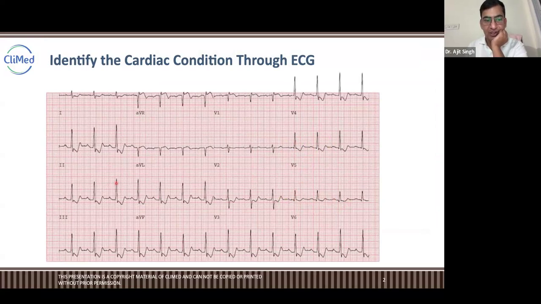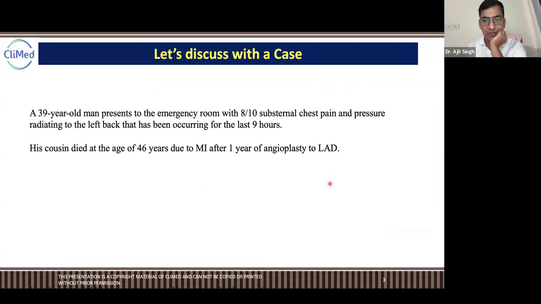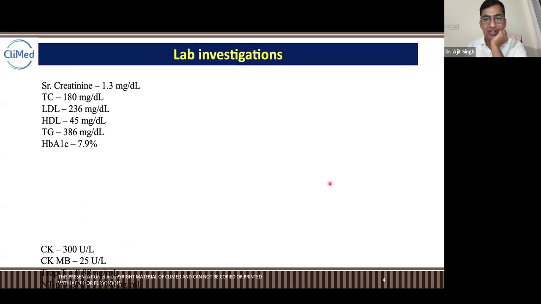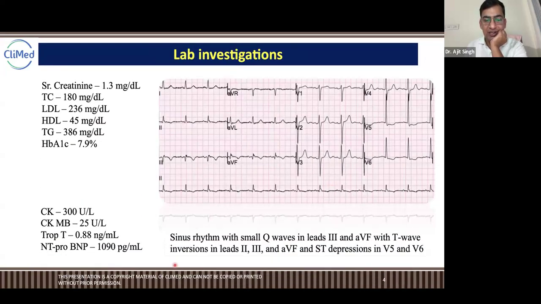Look at second, third, aVF, ST depression. So what is this? This is also an NSTEMI. The first ECG was also an NSTEMI ECG. Now, how to differentiate?